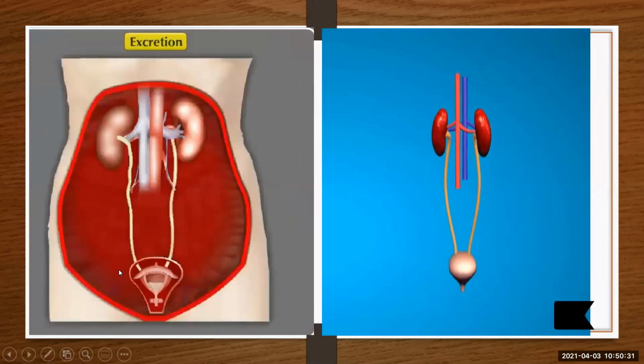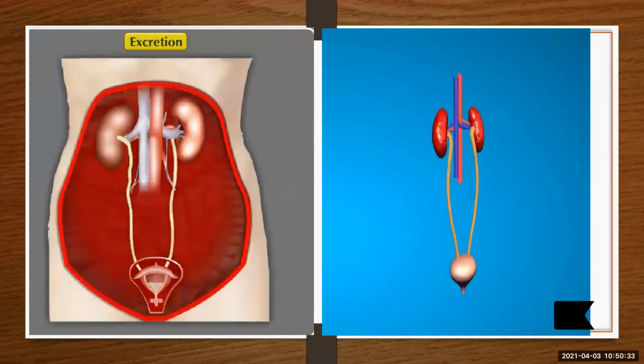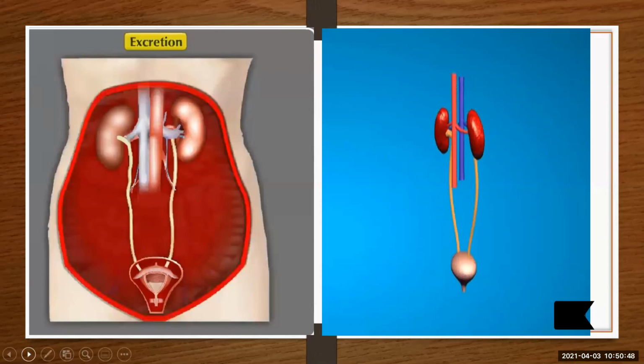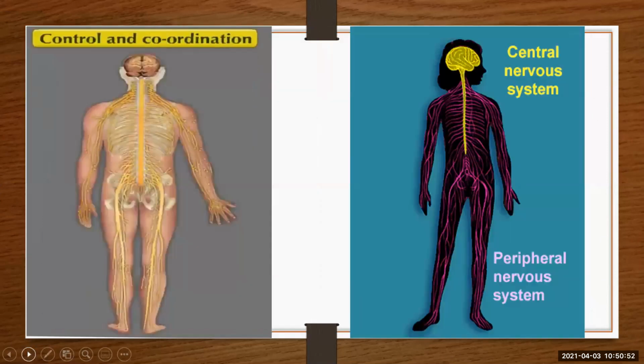Then excretion is a process by which metabolic waste is eliminated from an organism. So lungs, kidneys, skin are the parts which eliminate the waste material from your body. Then control and coordination.